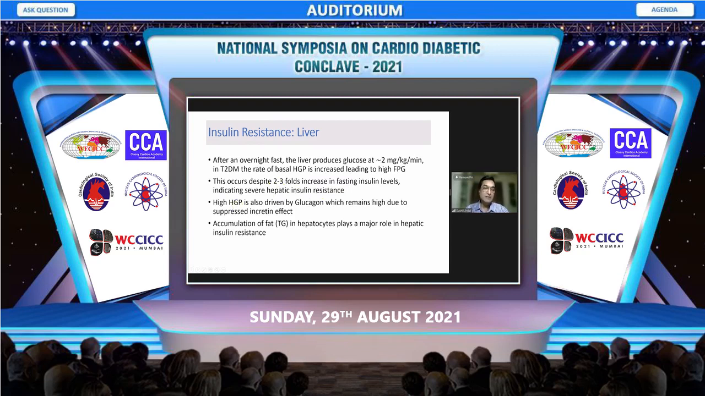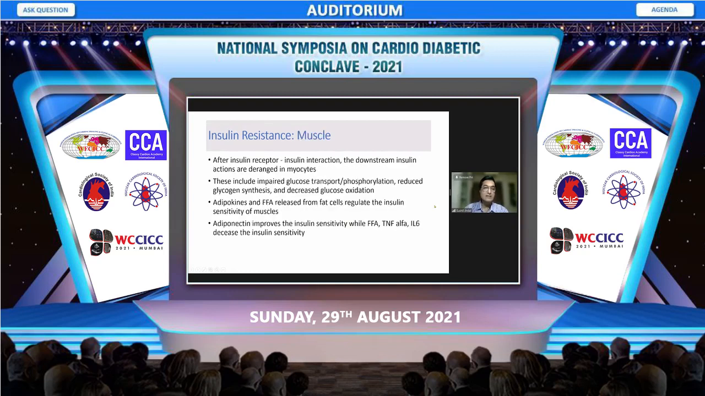High hepatic glucose production is also driven by glucagon, which remains high due to the suppressed effect of incretin. We know that incretin hormones can suppress glucagon, but there is a reduced incretin effect in type 2 diabetes. This leads to increased glucagon, and so the liver is pouring more and more glucose into circulation. And one reason by which liver becomes resistant to insulin is that there is accumulation of fat or triglyceride in the hepatocytes, which plays a major role in hepatic insulin resistance.